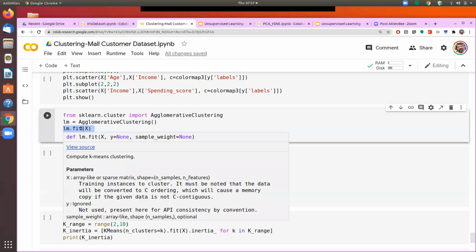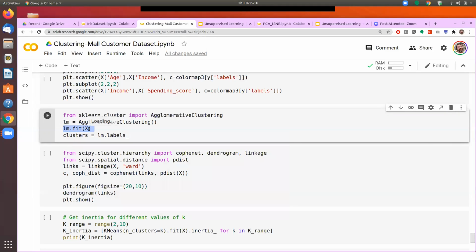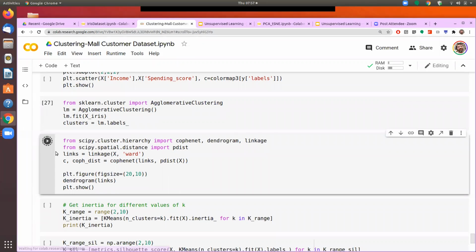And this fit function will be provided only X. So here we want to run with X iris, so we'll put the X iris data, and we have no labels. Okay. So if we run that, the labels of that we store into cluster. Now for plotting the dendrogram, we need to call a function from the SciPy library, because the dendrogram functionality, I think, is not available in matplotlib. So I will draw that with the help of the SciPy library.